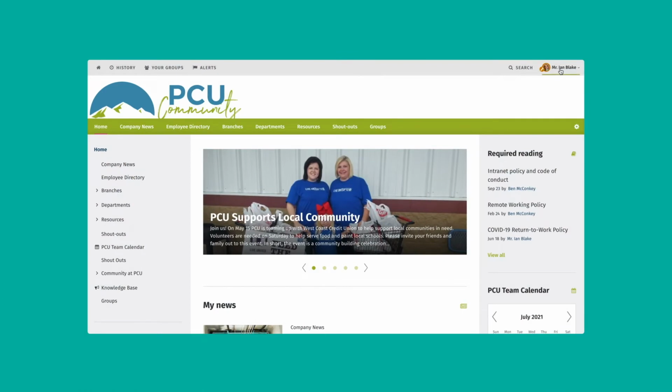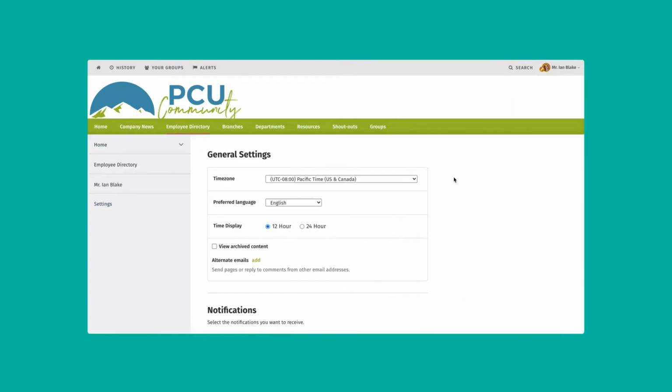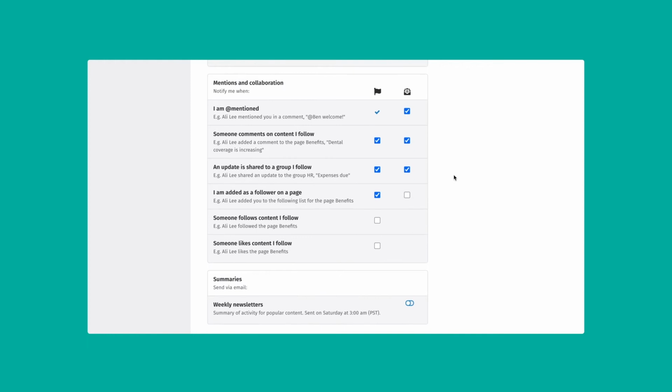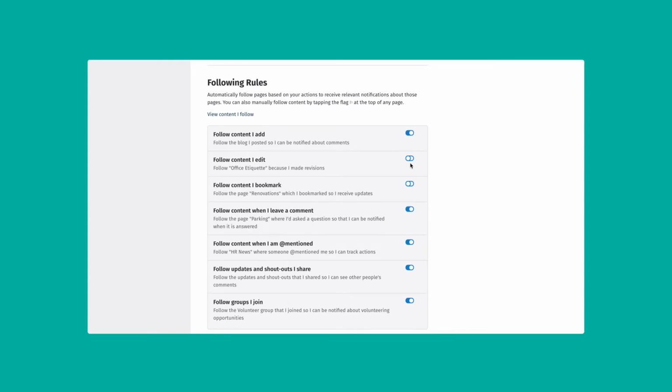When you navigate to your notification setting page, straight away you'll notice the updated look and feel. The product team has done an amazing job at refining the visual appeal here, and you'll also notice the improved usability of the page. For example, there are now two columns, one for in-app notifications and one for email, where there was just one before. The following rules, which used to be called auto-follow, have been moved to the bottom of the page, and each notification type now has a descriptive example underneath it, so you know exactly what that notification refers to.